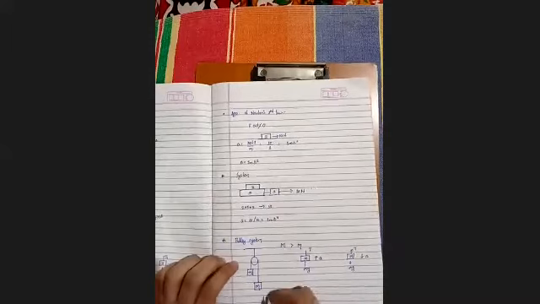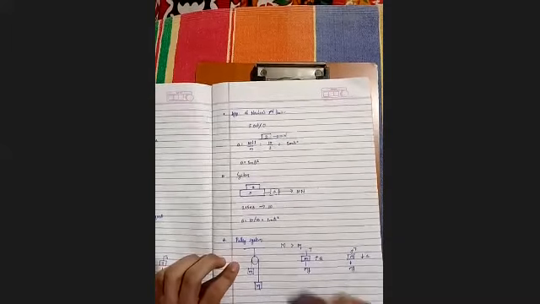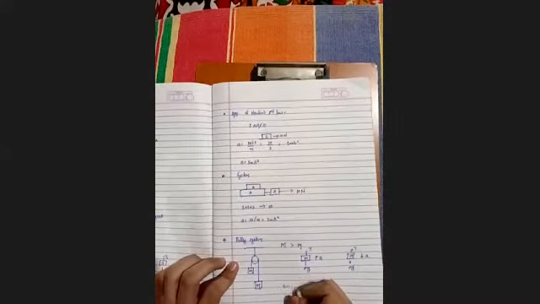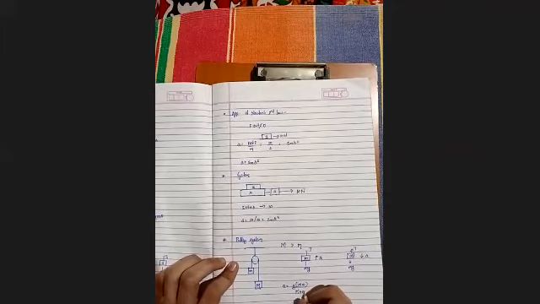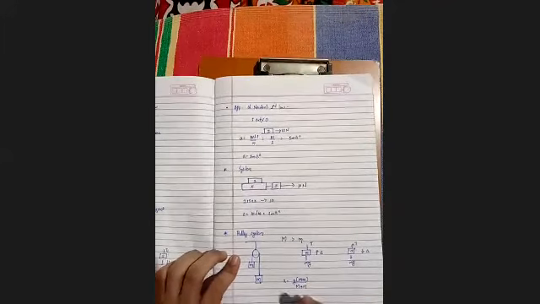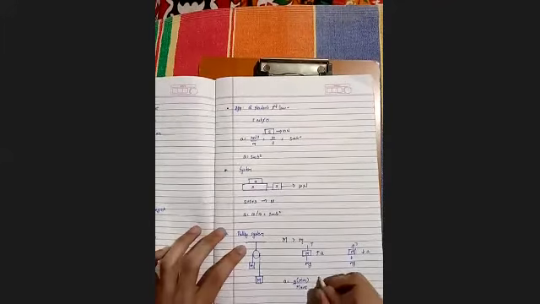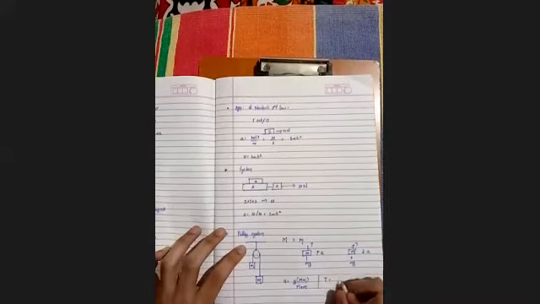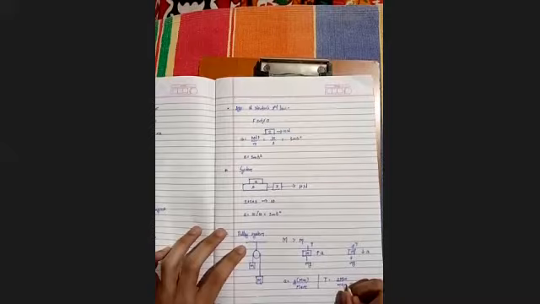So here, concluding and deriving it, we'll be getting a = g(M - m)/(M + m). So this is the formula of acceleration, and if we need to find tension over here, T = 2Mmg/(M + m). So I'll be explaining it with an example.